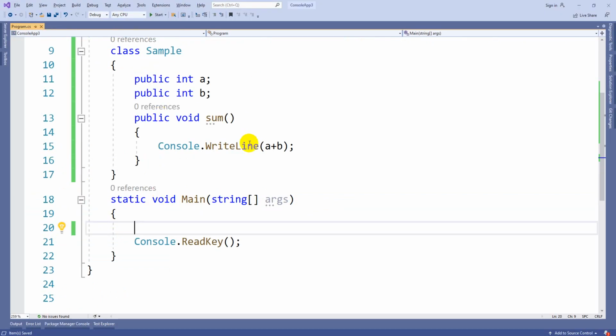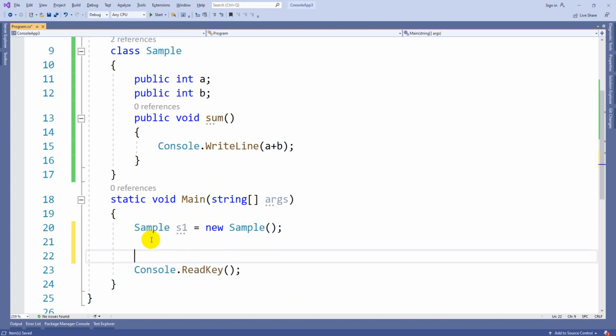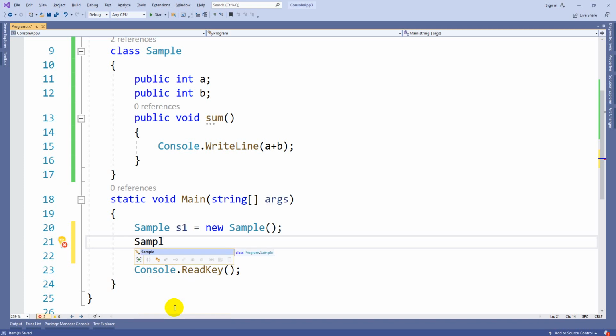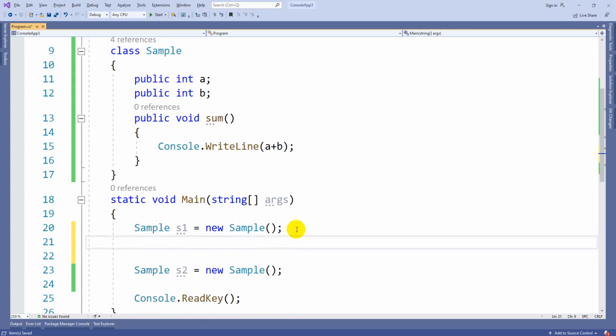So coming to this example, as I said, you can take the type, object name is equal to new sample. I created an object. Now s1 will become an object of the sample class. So a class can have n number of objects. There is no limit for us. Okay. So next I can take sample s2 equal to new sample. So this is the second one. Like that I can create hundreds of objects for a class.